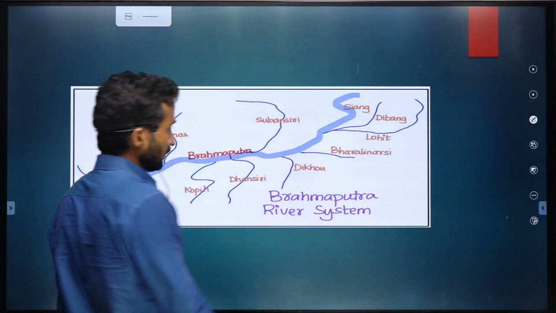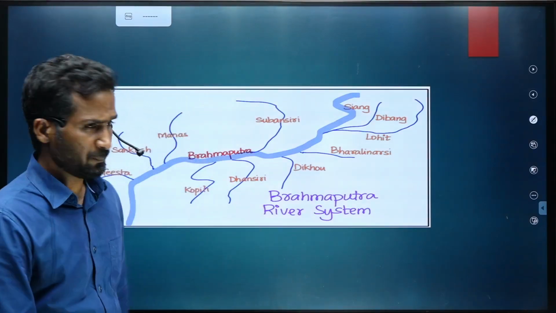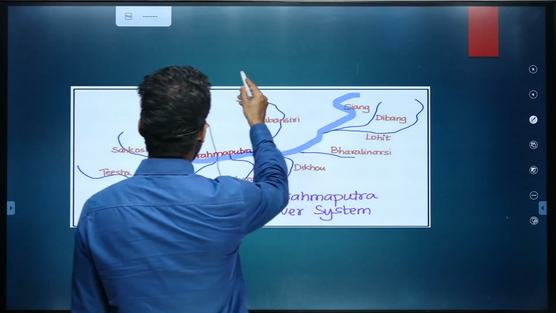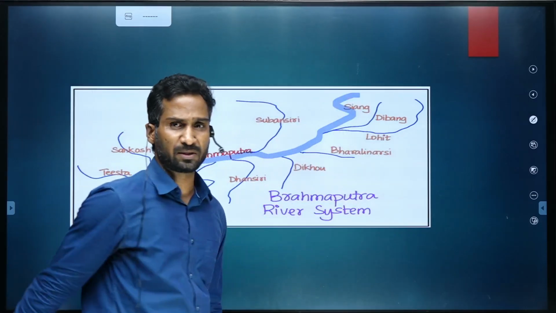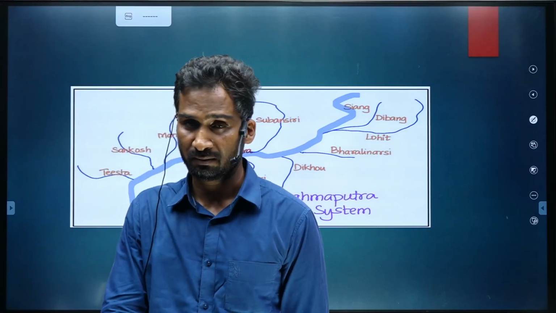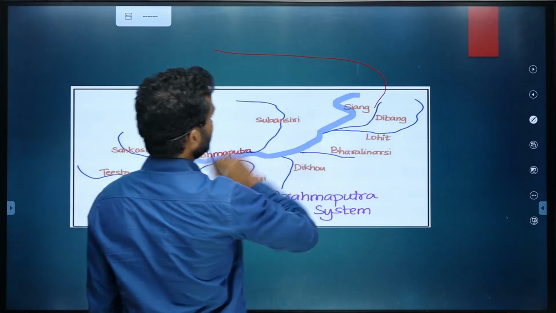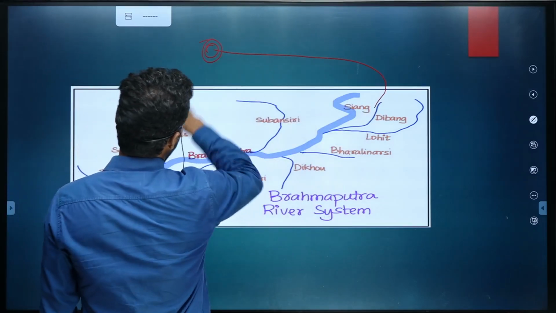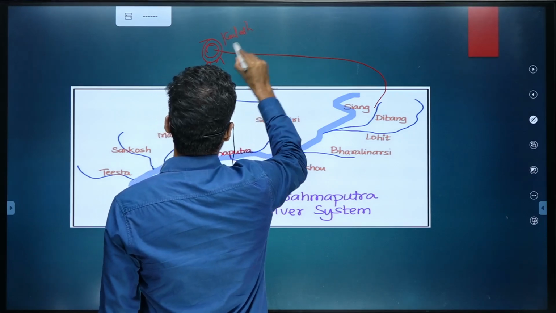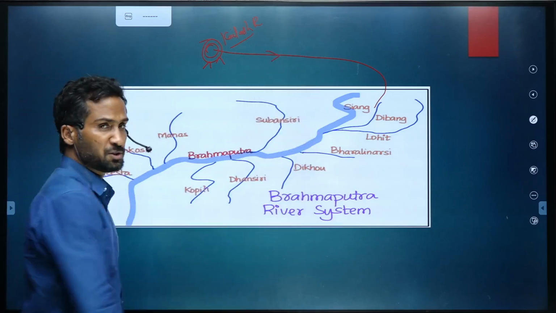Now let's talk about another important river of India, the Brahmaputra River. The Brahmaputra River originates again near Kailash Parvat, the Kailash range, and from there it starts moving eastward.